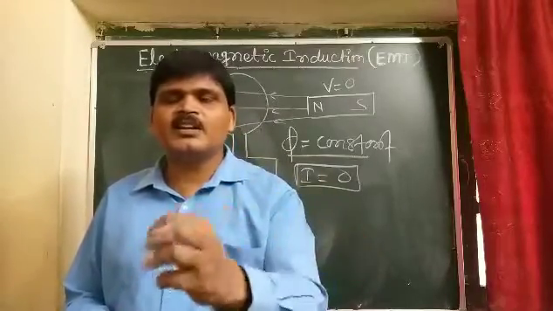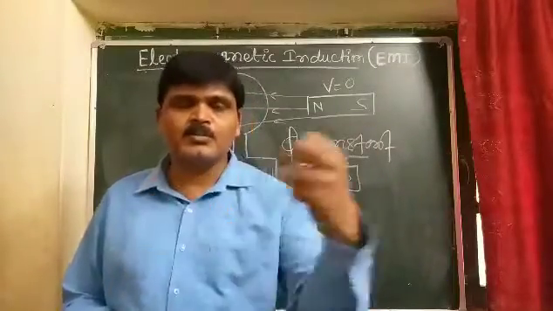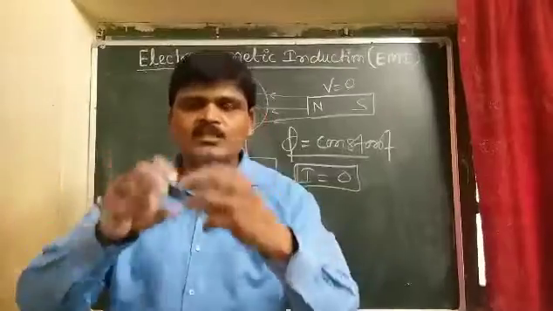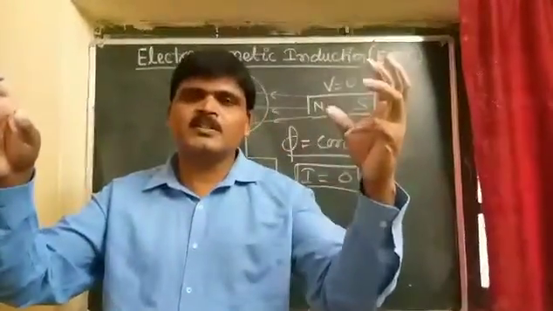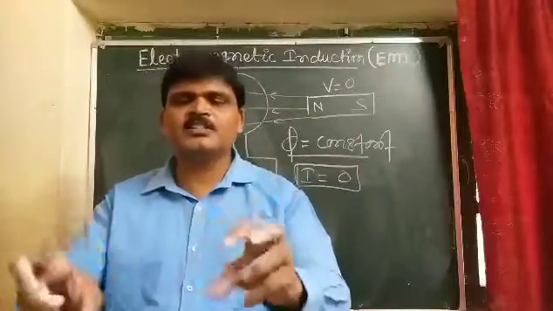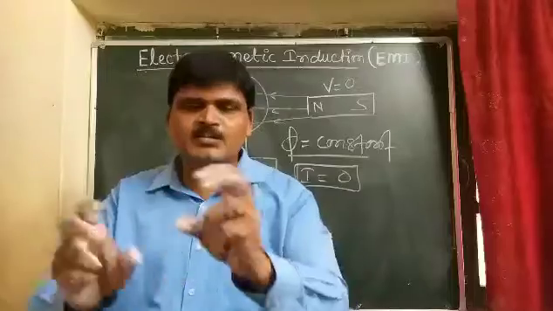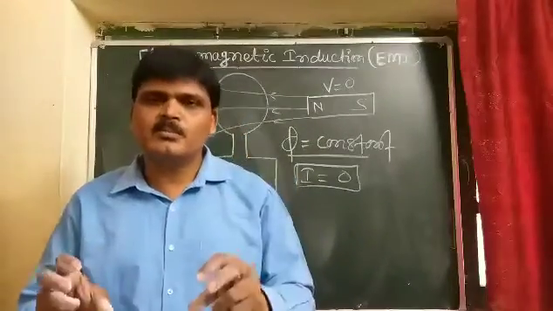When a bar magnet is moved toward the coil or away from the coil, the magnetic field lines through the coil either increase or decrease. In both cases, the magnetic flux linked with the coil changes and induced EMF is generated, and if the circuit is closed, induced current is produced.